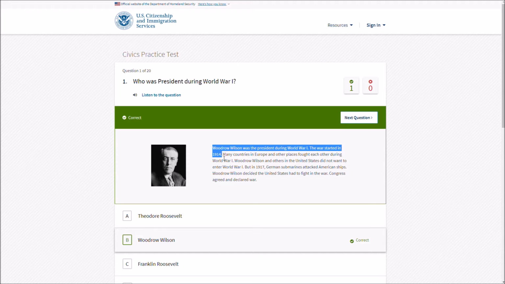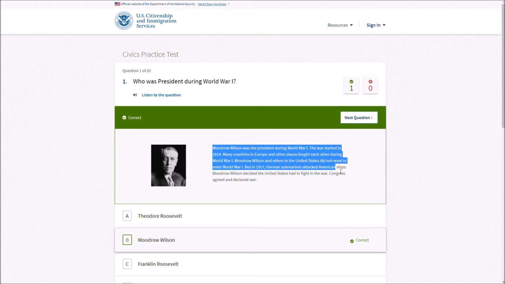The war started in 1914. Many countries in Europe and other places fought each other during World War One, right? Woodrow Wilson and others in the United States did not want to enter World War One, but in 1917, German submarines attacked American ships. Woodrow Wilson decided that the United States had to fight in the war. Congress agreed and declared war.